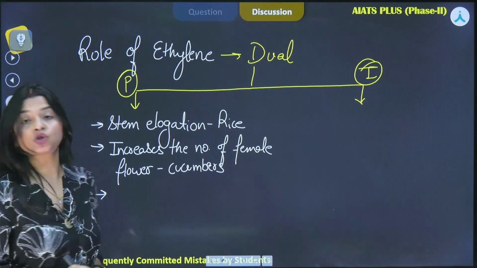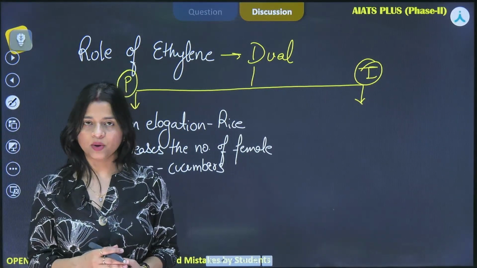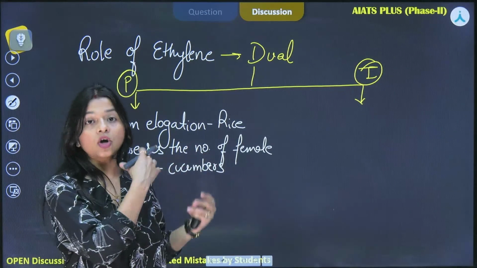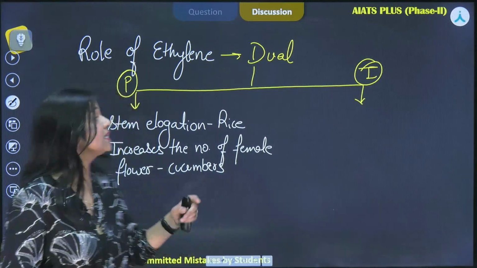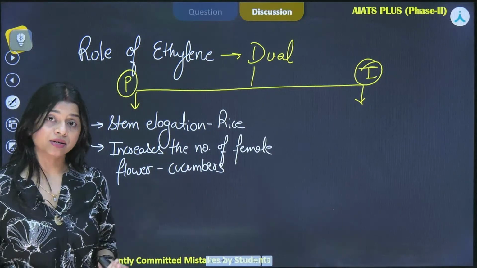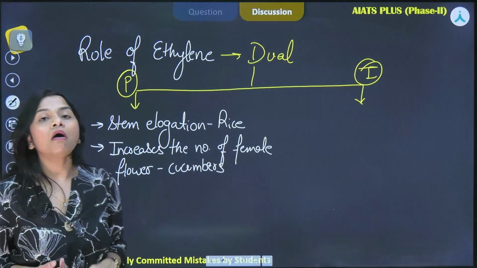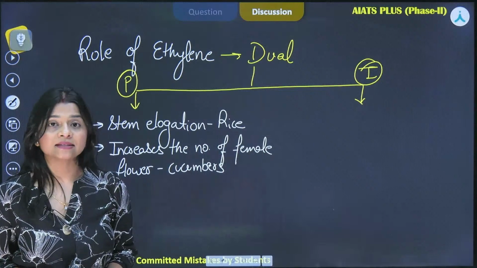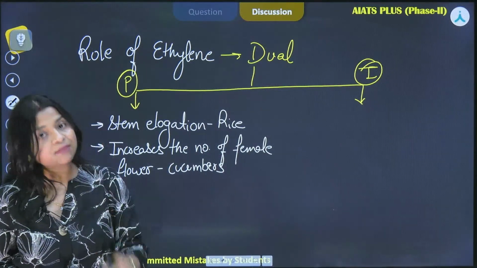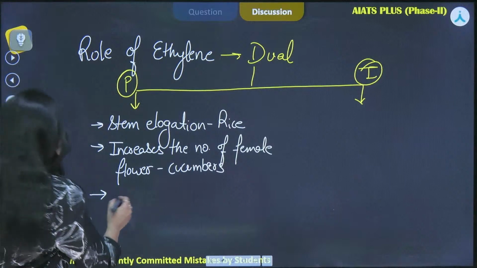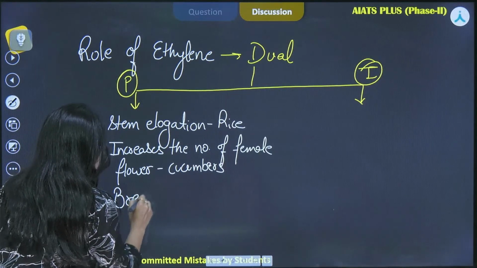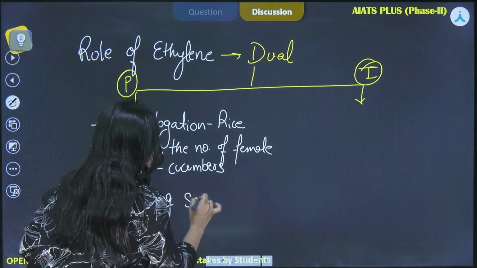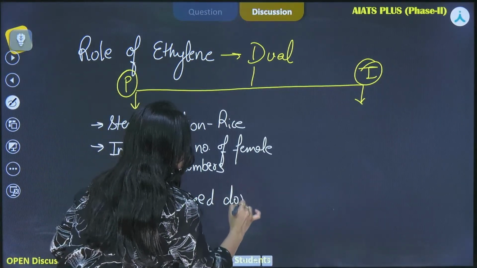Next, it helps to break seed dormancy. We have abscisic acid that is promoting the dormancy period of seeds, but ethylene is acting antagonistic to it. Another hormone, gibberellin, is also antagonistic to abscisic acid in case of seed dormancy, and similarly ethylene is doing the same. It is breaking seed dormancy. So it is again a promotory function.